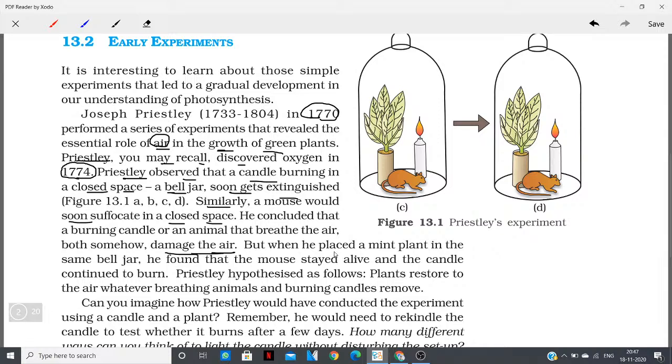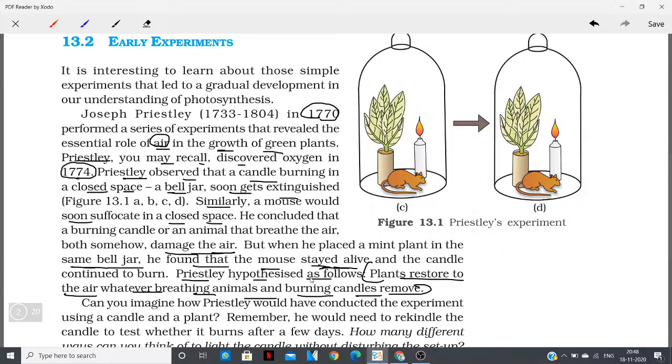But when he placed a mint plant in the same bell jar, he found that the mouse stayed alive. The candle kept on burning and the mouse remained alive, to his surprise. So what did he conclude from this? Priestley hypothesized as follows: that plants restore the air which breathing animals and burning candles remove.